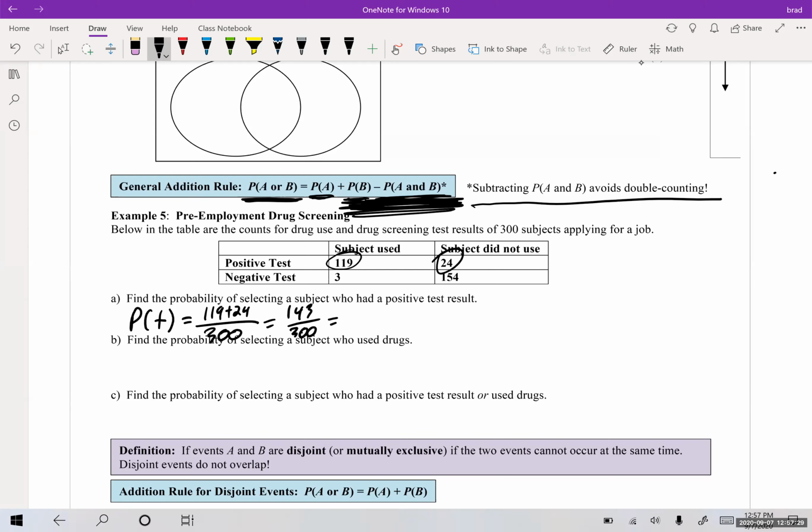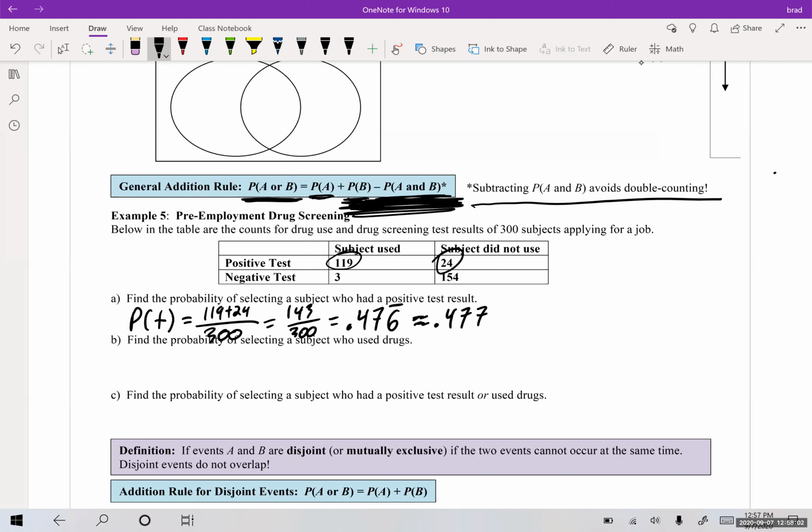On my calculator that gives me 0.47666, oh, it's 6 bar. So I'm going to round this off to 0.477. So we have a probability of 0.477 of subjects who are going to test positive.